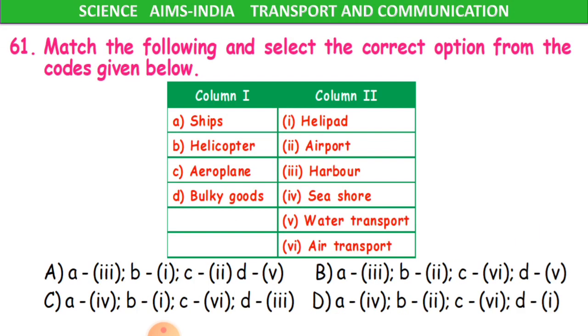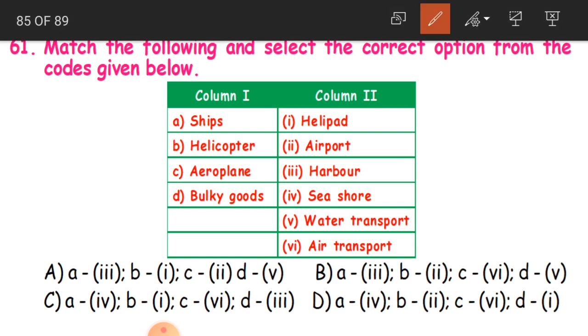Clear? Now, 61st question. Match the following and select the correct option from the codes given below. So here you are having codes, children. You have to match according to the codes given below. Here ships. Where do the ships halt? In the harbor. And then helicopter in helipad. Then aeroplane, airport. And bulky goods. Bulky goods are seashore, water transport, air transport.